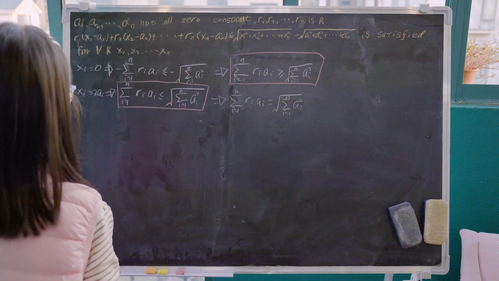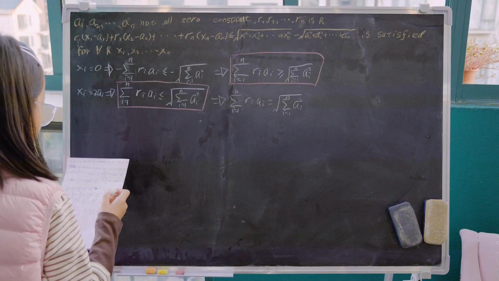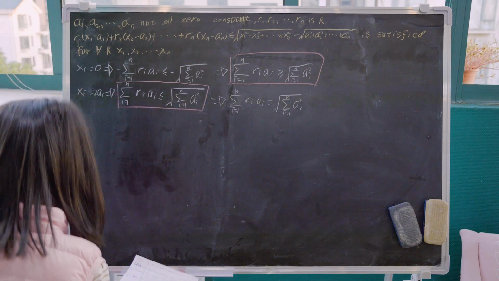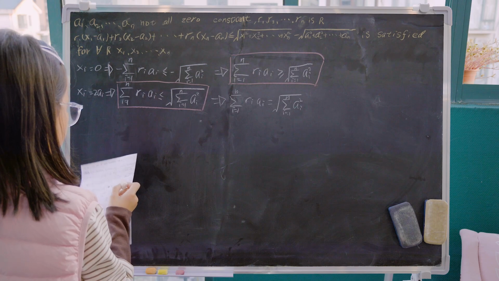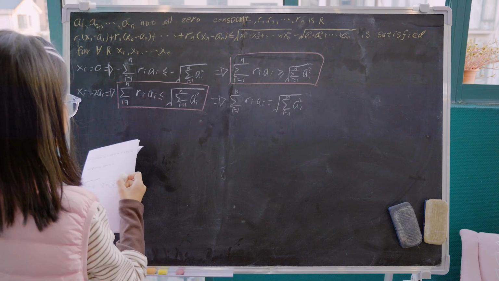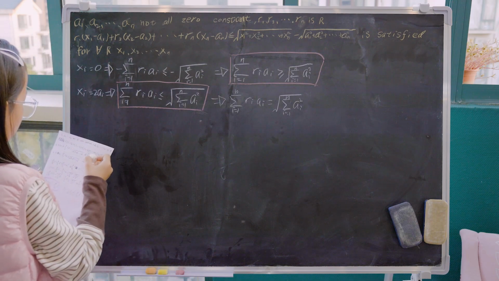So what do we have next? Right here, now we can use the Cauchy-Schwarz inequality in n dimensions.